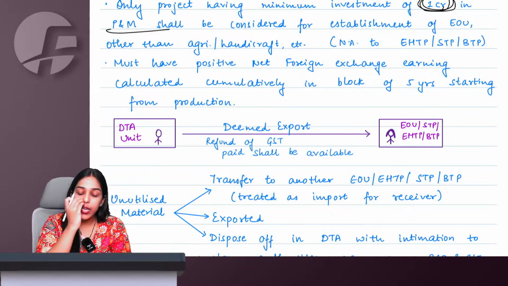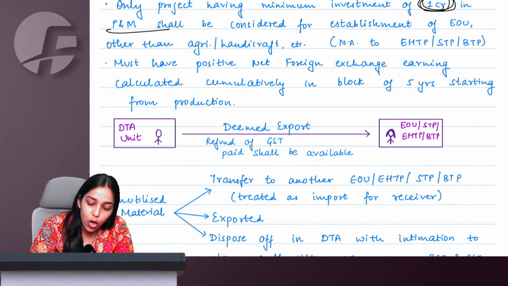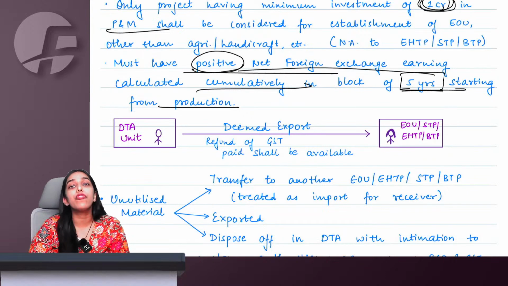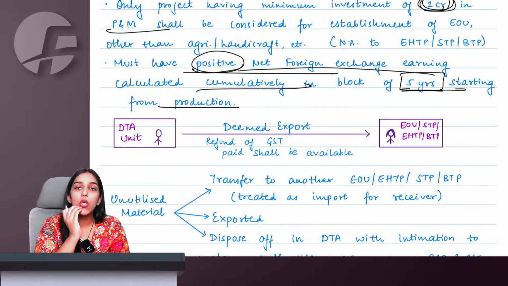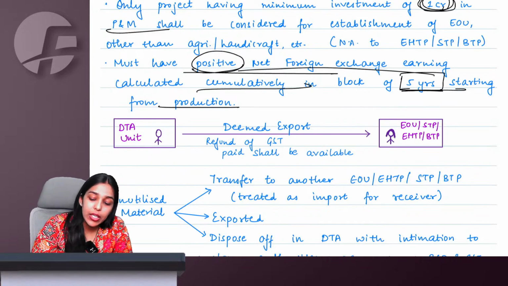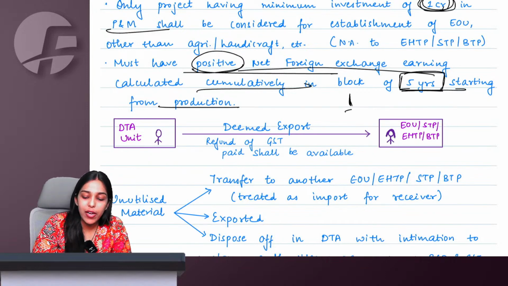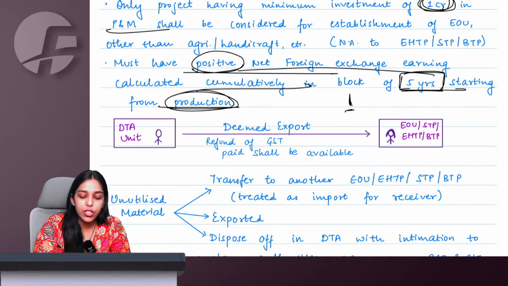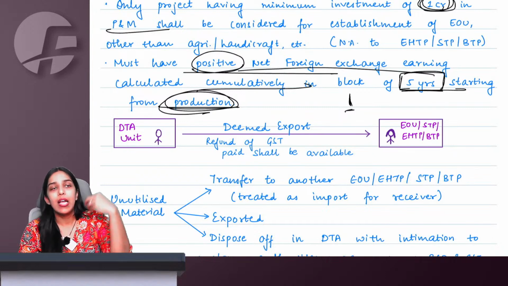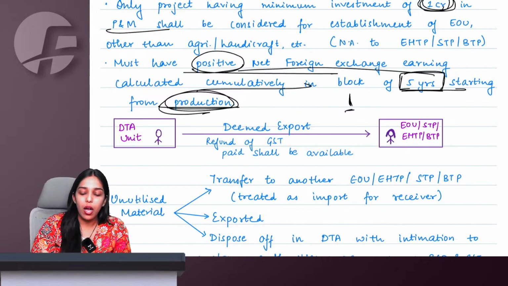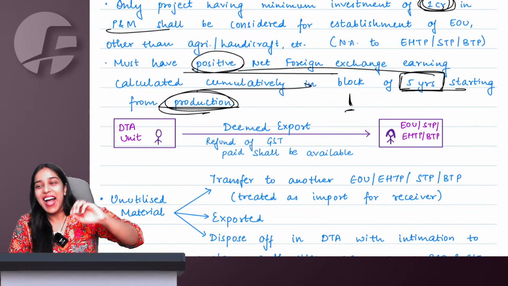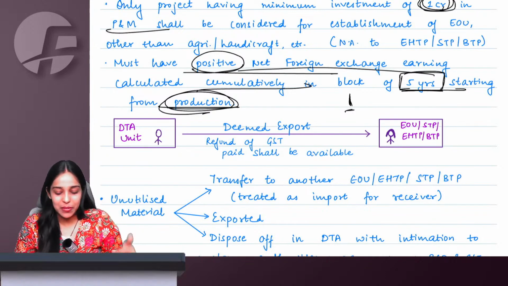Of course, whenever you start your production, within a block of 5 years from there, you should have reached net positive foreign exchange. They are giving you a lot of benefits, no duties to be paid, no GST to be paid, nothing. So in a block of 5 years, if you start your production today, then you can say that, see, 1 or 2 years, initially I might incur losses, I might need time to come to break even.